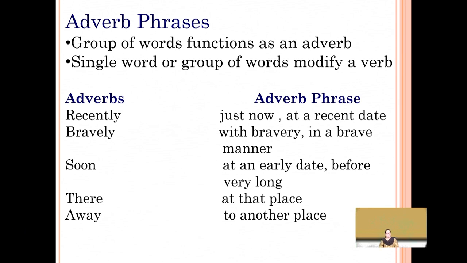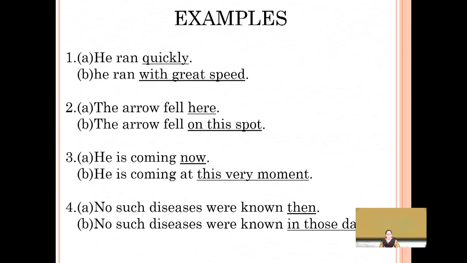All right, adverb phrases. A group of words which function as an adverb. This could be a single word or a group of words modifying a verb. For example, recently, you can use the phrase just now. Bravely, with bravery, or in a brave manner. Soon, at an early date, or before very long. In order to convey the word there, how can you make it a phrase? At that place, away to another place.